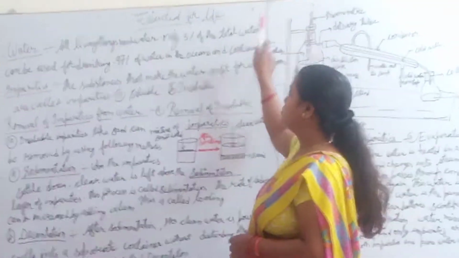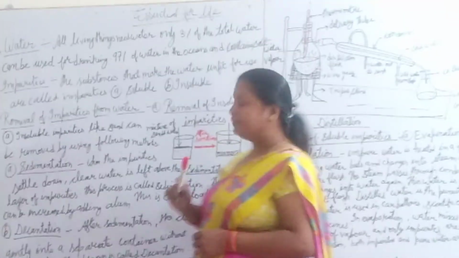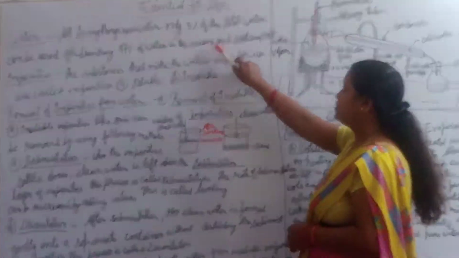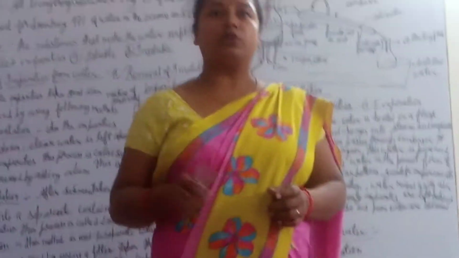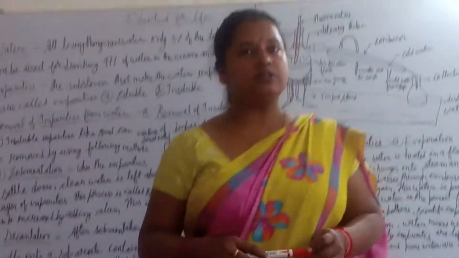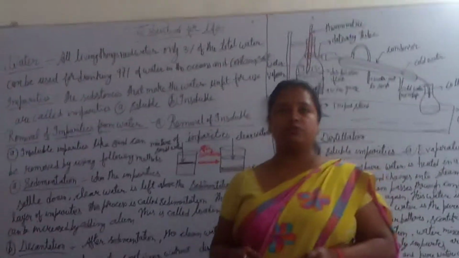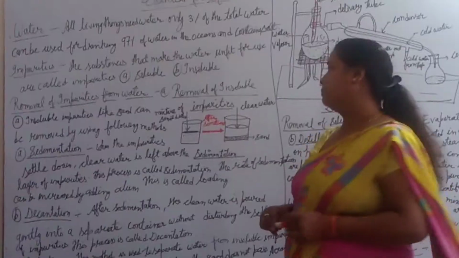Only 3% of the total water can be used for drinking. 97% of water is in oceans and contains salt. You know, three-fourths of the earth is totally covered with water, and some percentage of water is fresh water, which we are using for drinking purposes.